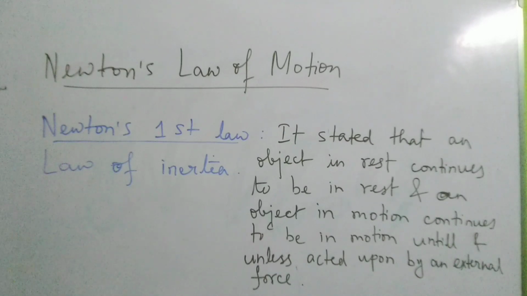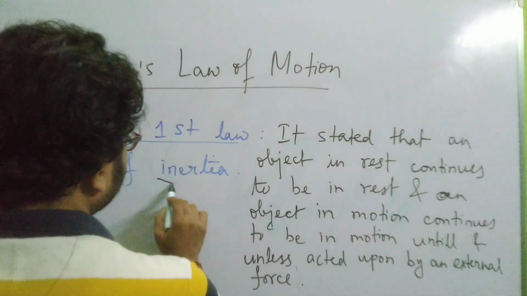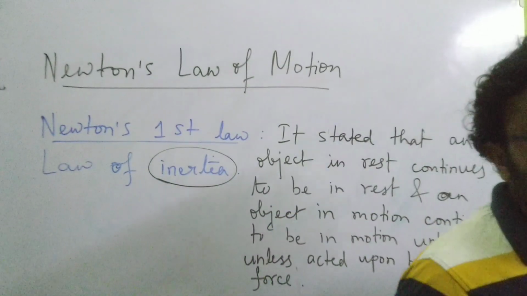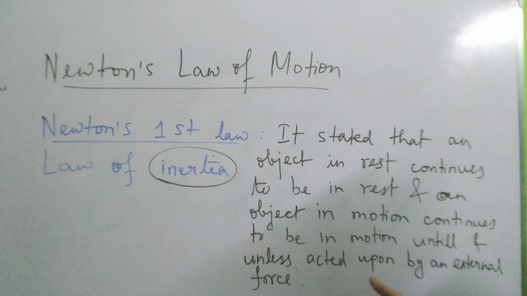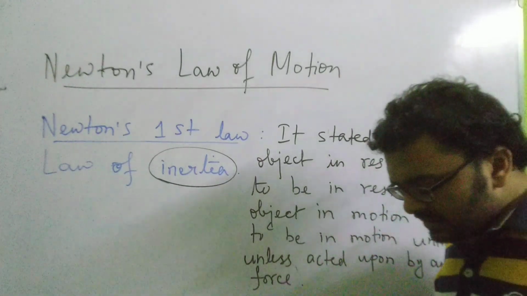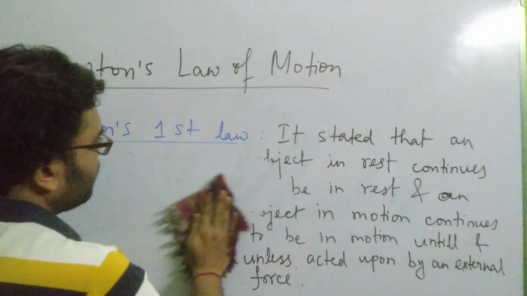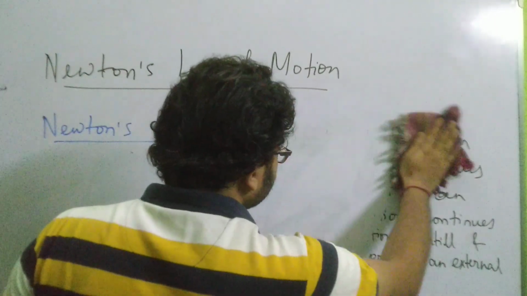Okay, so what conclusions can we draw using this law? There are two things that we can get from this first law. We have already said that the first law is also called the law of inertia. So from the first law we get the actual meaning of inertia, as well as we get to know what a force is. If we analyze the qualitative meaning of Newton's first law, I hope you have written it down.